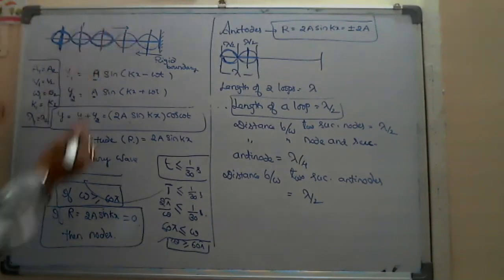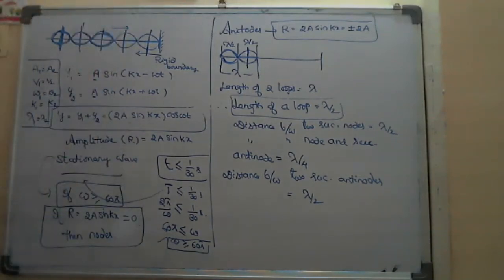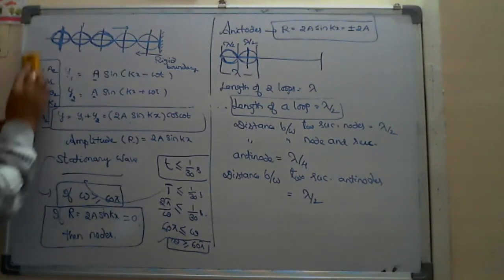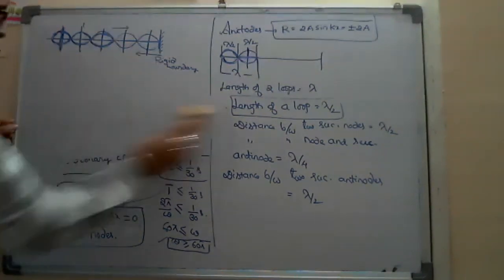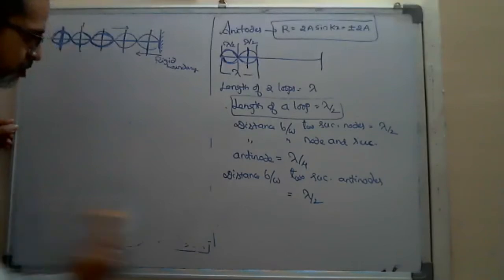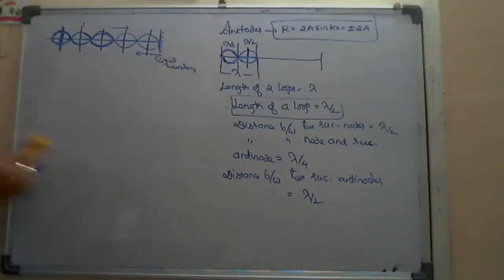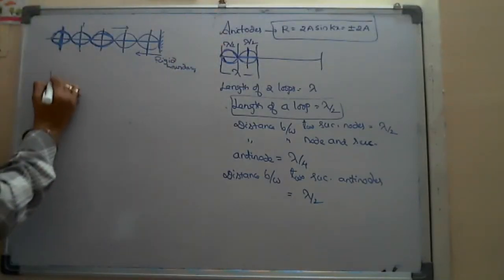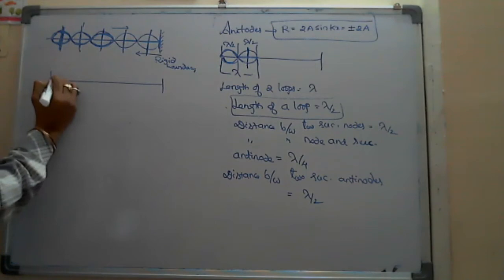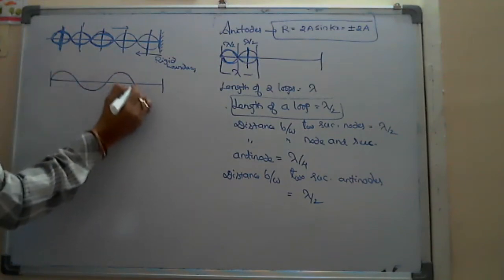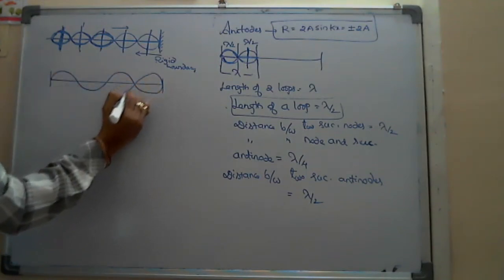And one more thing. Here suppose this is one string, fixed between two supports, and suppose 4 loops are formed.